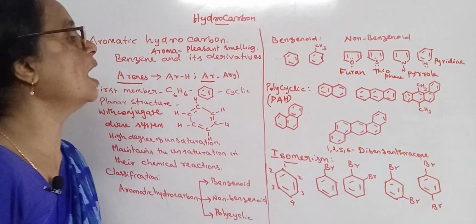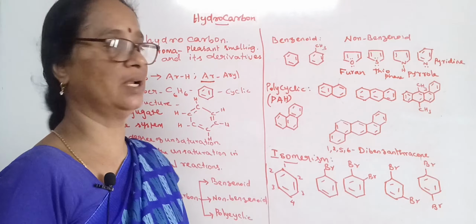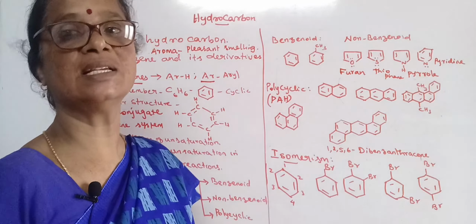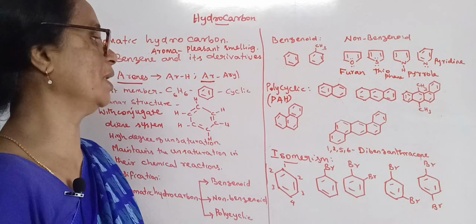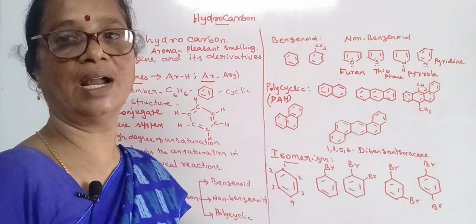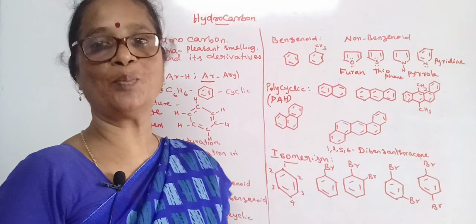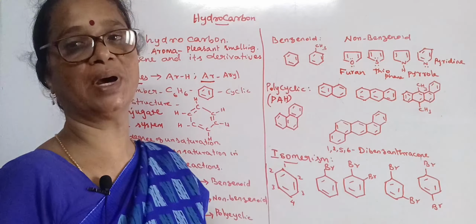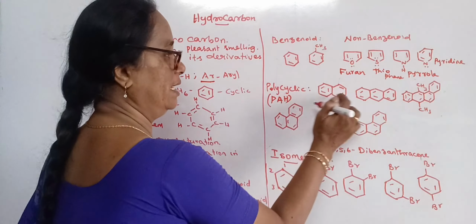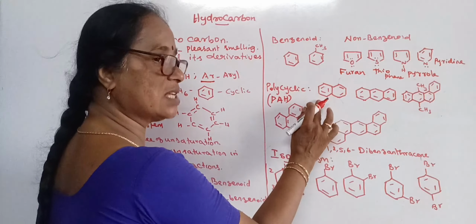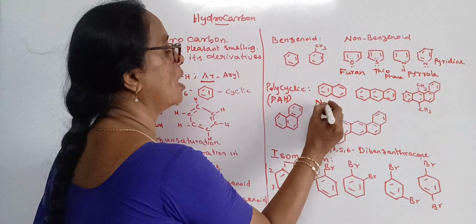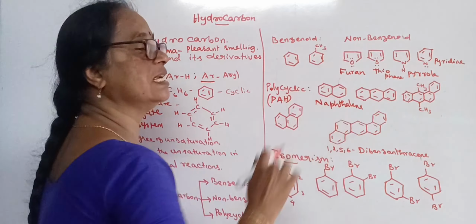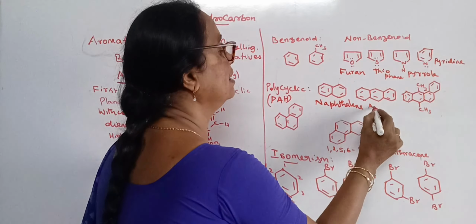The next one, polycyclic aromatic hydrocarbon. They are shortly represented as PAH. In this polycyclic aromatic hydrocarbon, 2 or more benzene rings fuse together to give rise to the higher members of aromatic hydrocarbons. In this case, we have 2 benzene rings fused together called naphthalene, and the other one with 3 benzene rings fused together is anthracene,